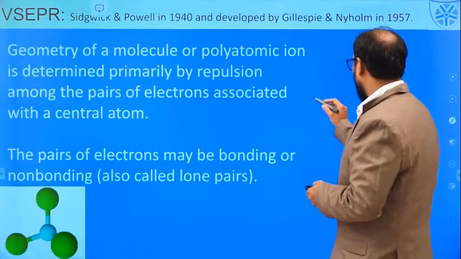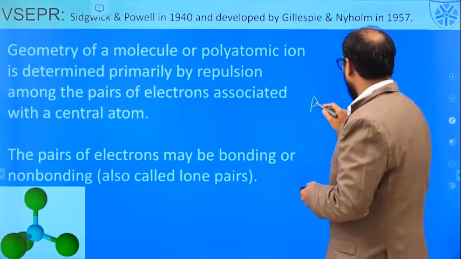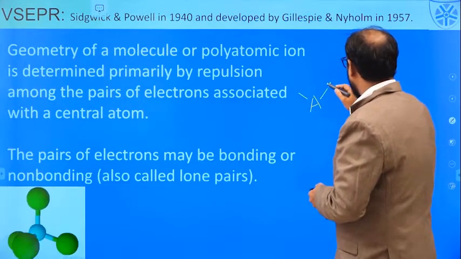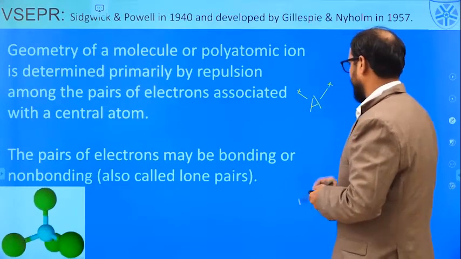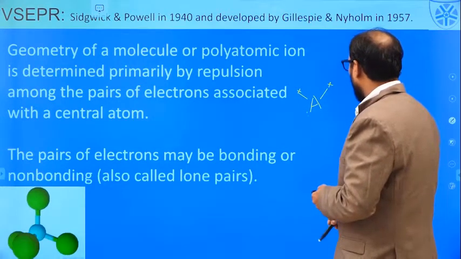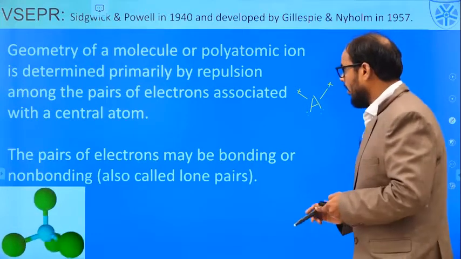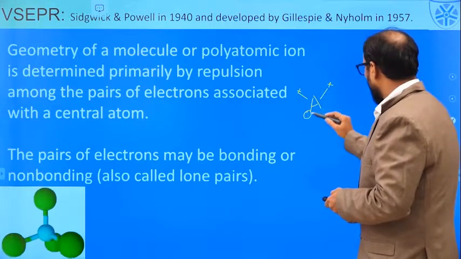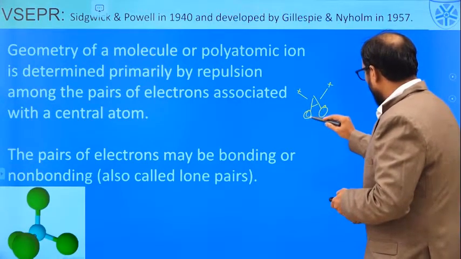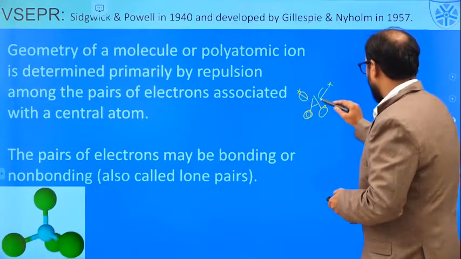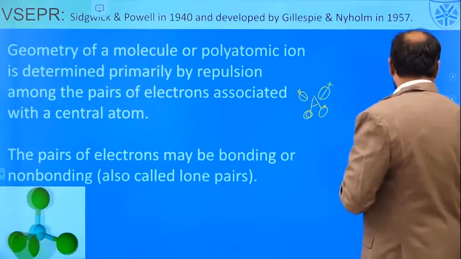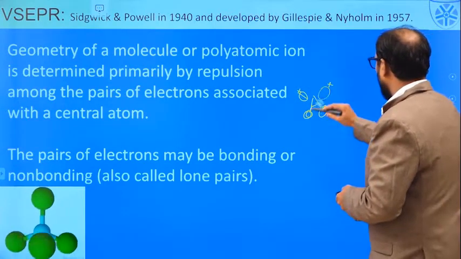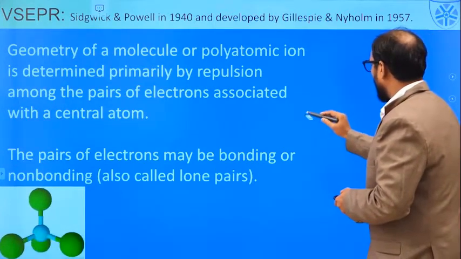So, if I talk about the central metal atom A, and the atoms attached to it as X, and I've got some lone pairs, the geometry of the molecule is based only on the repulsion between the lone pairs and the bond pairs. So, this geometry is just governed by the repulsion between the lone pair as well as the bond pair.